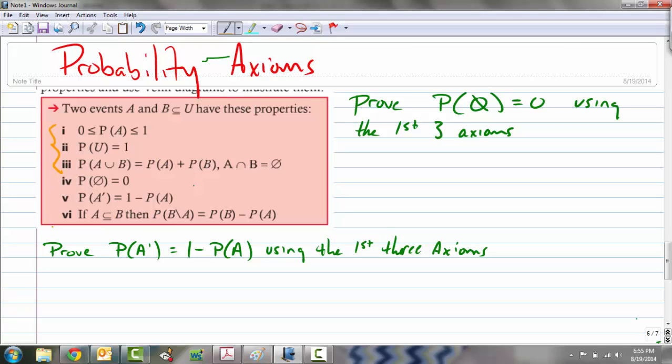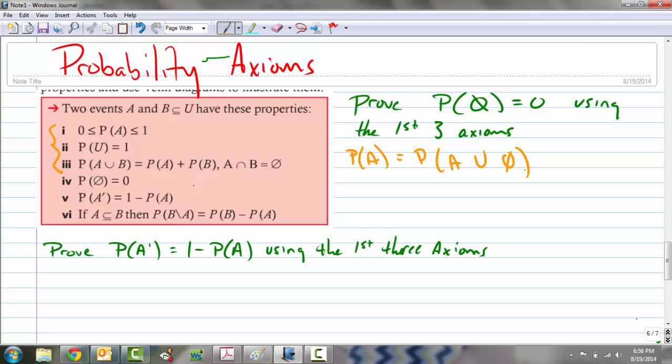And then we have three other probability statements down here. These are properties of probability, and we're going to prove the fourth one using the first three axioms. So here we go. Get ready for this fun. So we know that we could say the probability of A is equal to the probability of A union the empty set. Because if we take the union of any set with something that has nothing in it, we still have that set we started with. It's the equivalent of adding 0 in our number system.